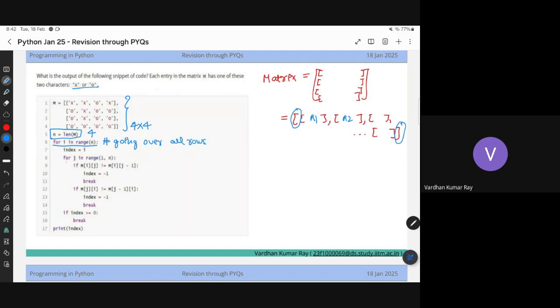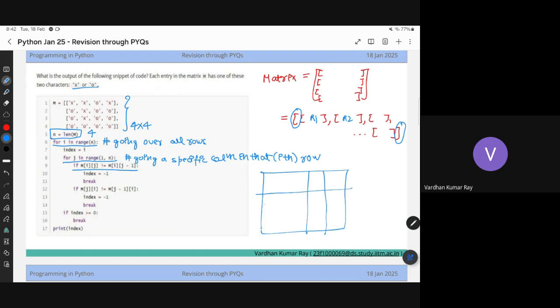For j in range i to N, now I'm going to a specific column. In that, this is the i. And I'm checking if the ijth element is equal to the element just before it. Let me give an example.